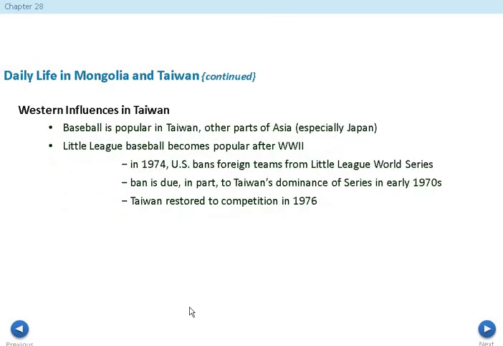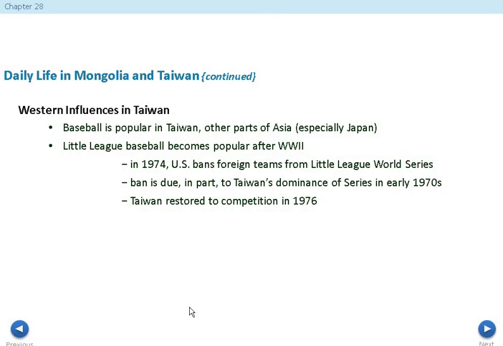Now, Western influences on Taiwan. This is just kind of an interesting pickup of the culture here. But in Taiwan, baseball is very important. Now, where does baseball originate from? Baseball, in its truest sense, originated in the United States. So if Taiwan likes baseball, they've obviously had Western culture adopted or pushed onto them. You're also going to see that in other parts of Asia, like Japan, baseball is very important. But an interesting side note here, Little League Baseball becomes very, very popular in Taiwan.